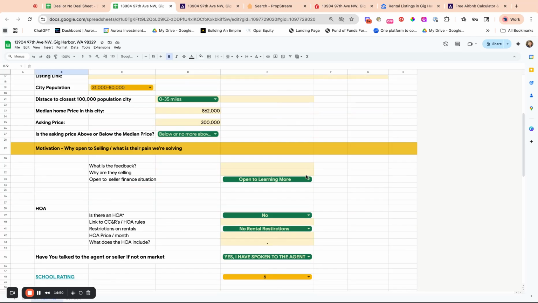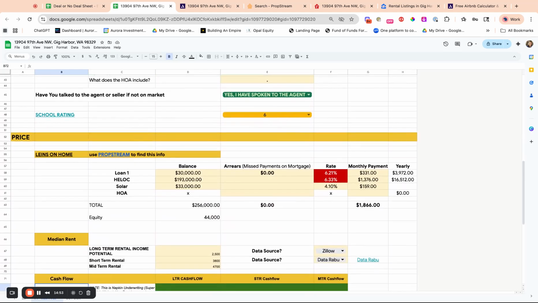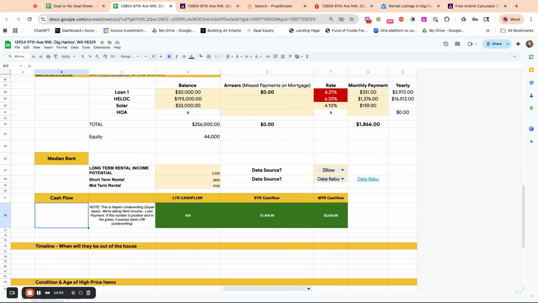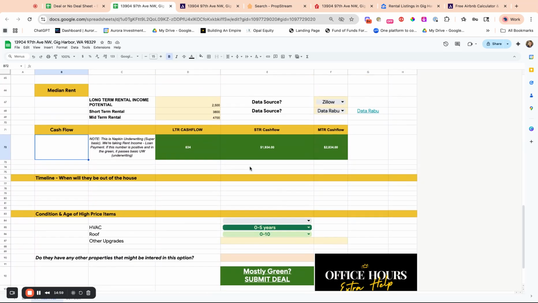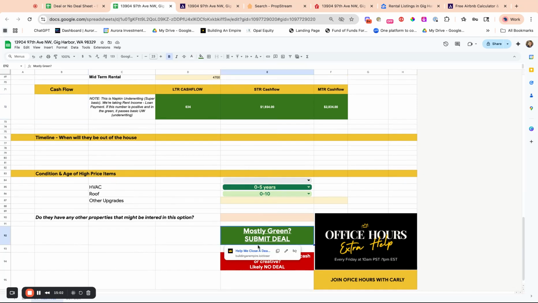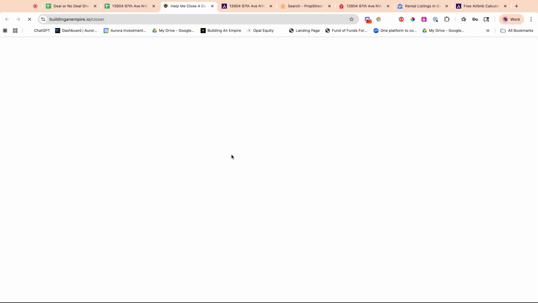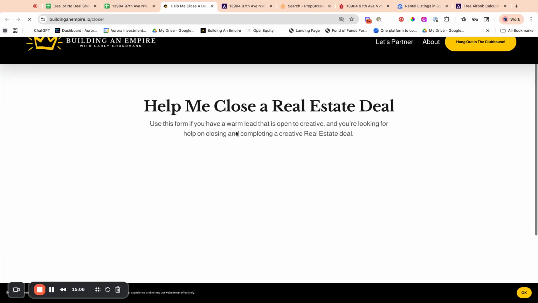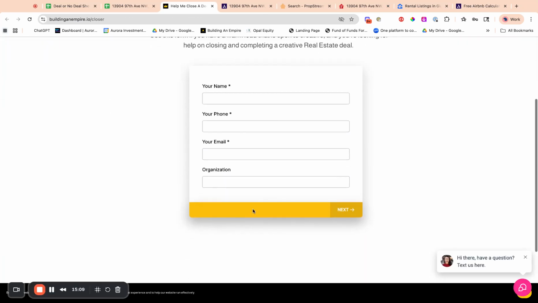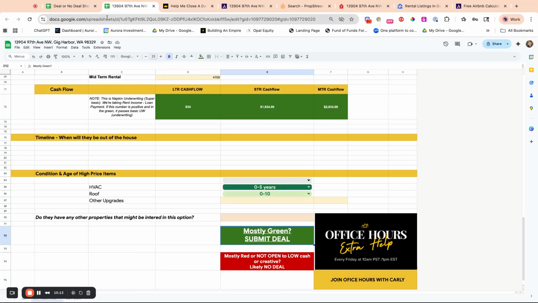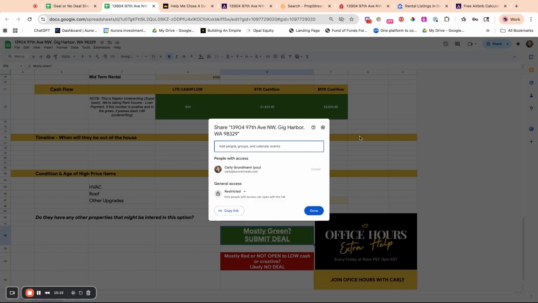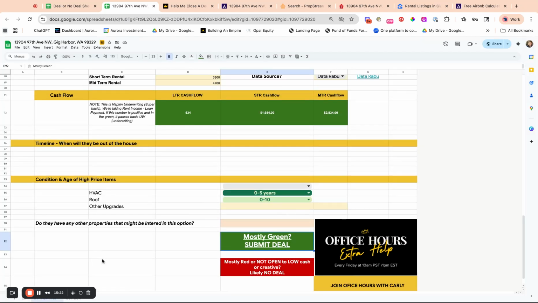Okay, so if it's mostly green in this, you can submit. Here's how you can submit. Go right here, go to mostly green, submit a deal. And then you're going to fill out the information there, and you're going to put the link for this. So you're going to want to go share, let anyone with the link view it, copy the link, and you'll put it in there with us. So that's how you use this basic underwriting sheet.